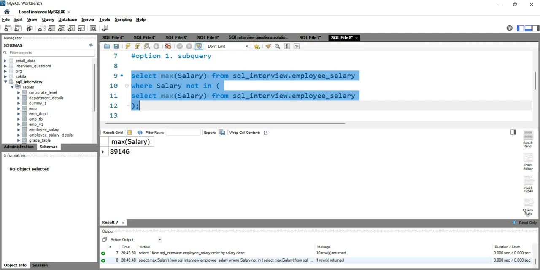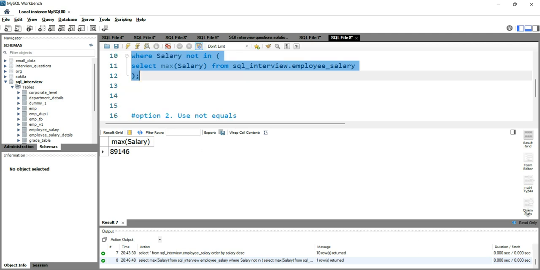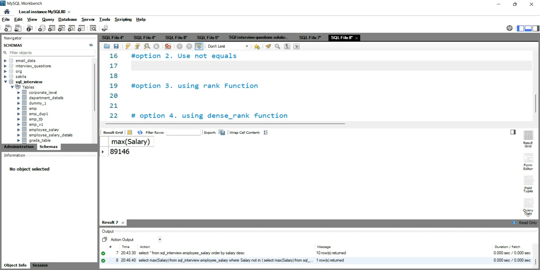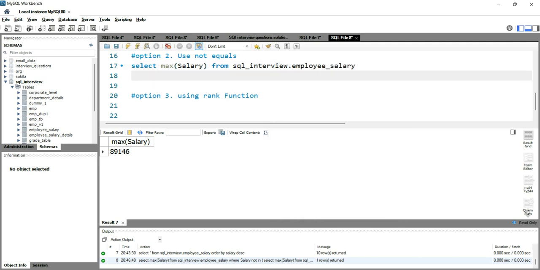Now we'll talk about the second option, which is not equals. This not equals option also uses the subquery logic. We'll simply write select max of salary from our table, and then we'll write the where condition.